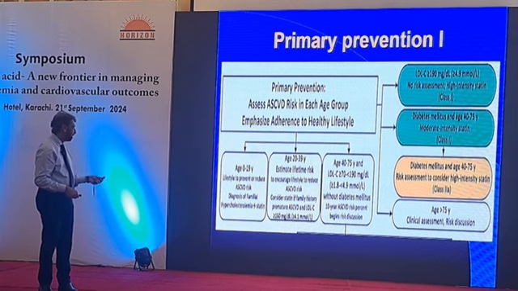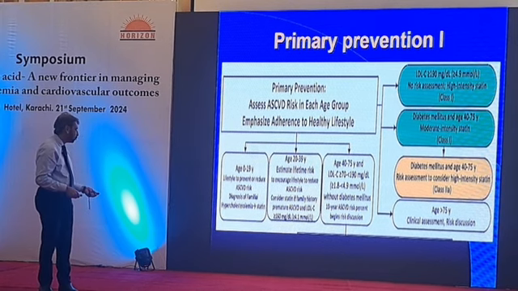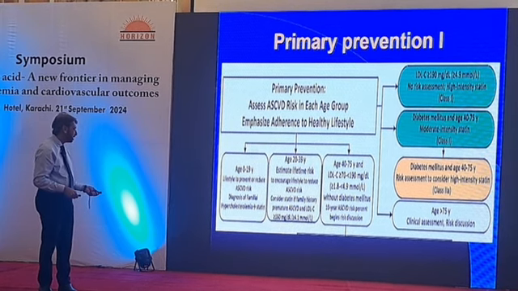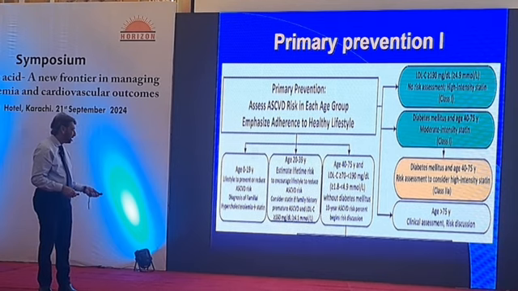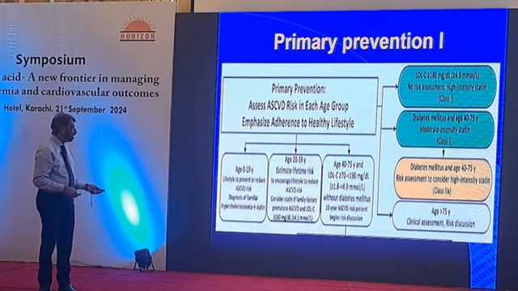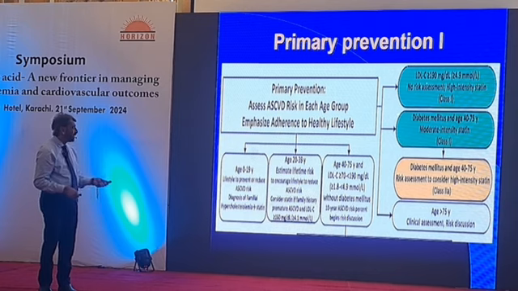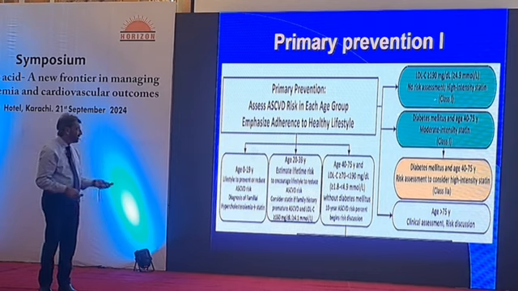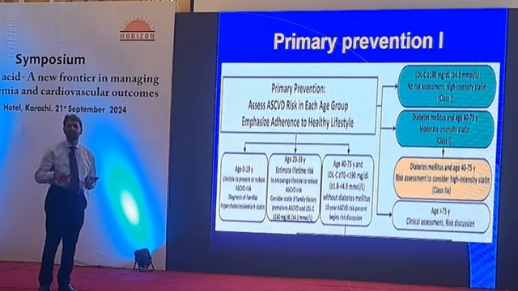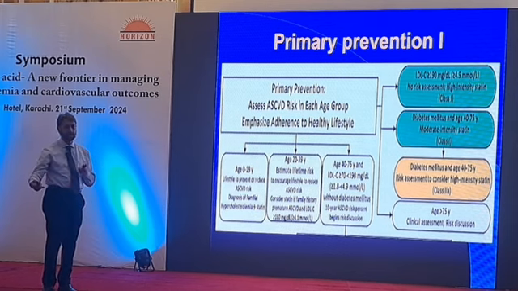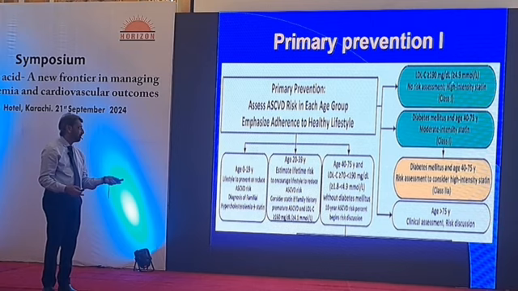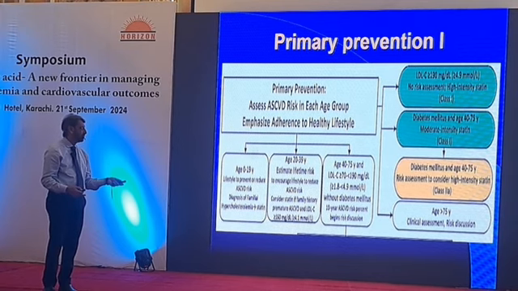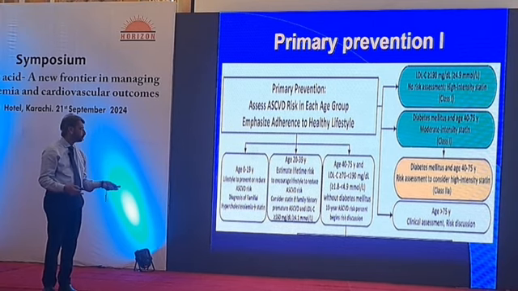Bring them in primary prevention: age 0 to 19, age 20 to 39, age 40 to 75, and they are further classified according to LDL level. Like if their baseline LDL is greater than 190, which is most of the time in familial dyslipidemia, they are considered in this separate group where you need high intensity therapy as a class 1 indication.